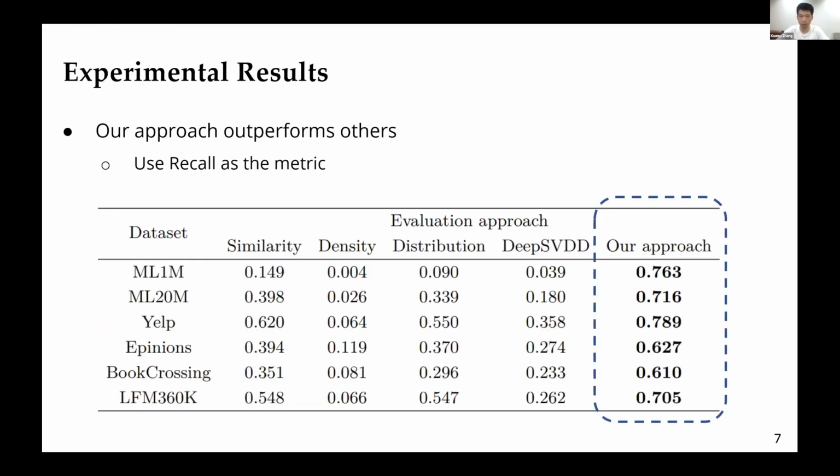Here are our first experimental results. We compare our mainstreamness evaluation approach with 4 baselines. We use recall as the metric here to see how many mainstream users these approaches could identify. As we could see in the table, our approach showed the best results, with stable performance in different recommendation scenarios.